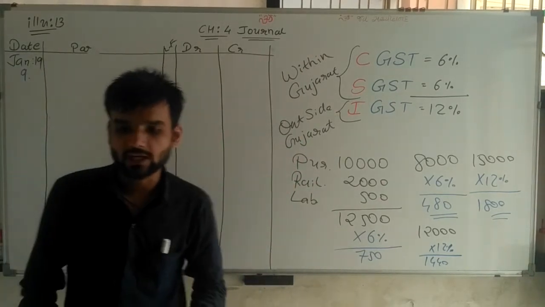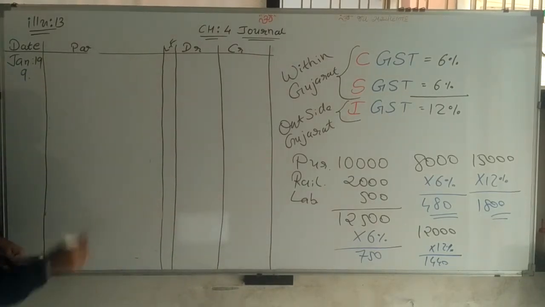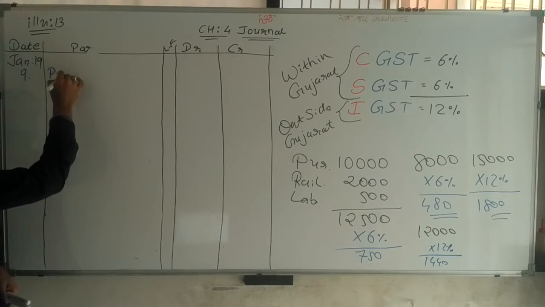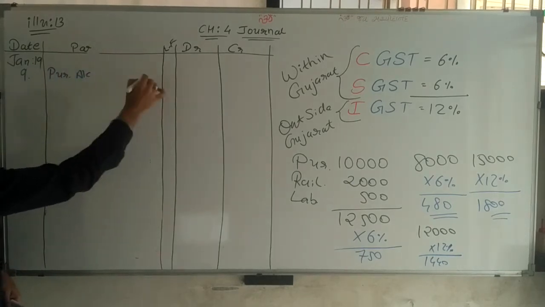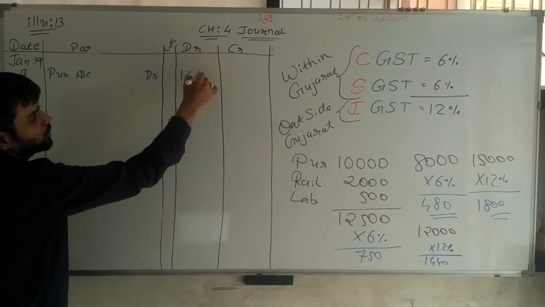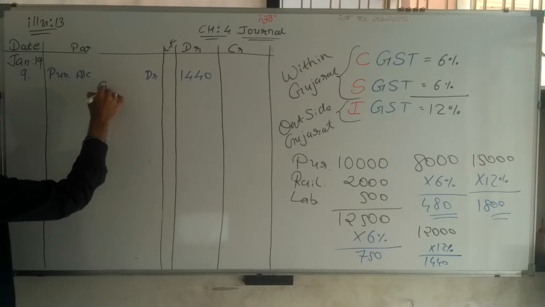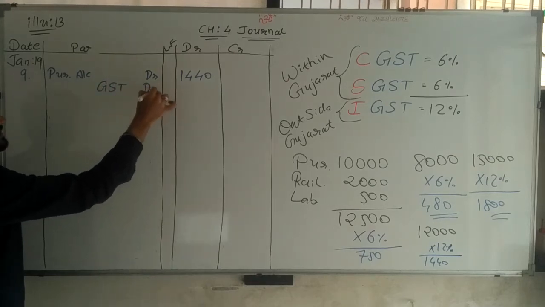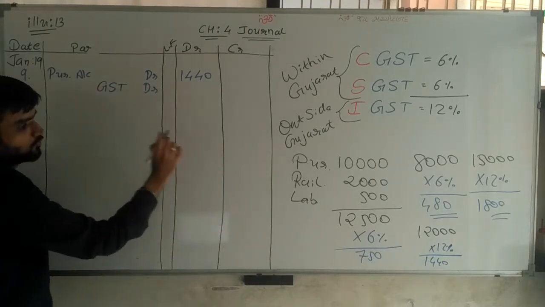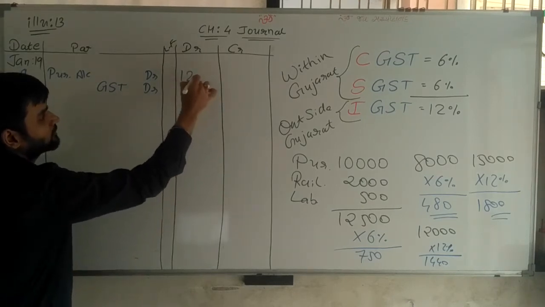So writing the journal entry, purchase account debit. Purchase account debit, sorry, 12,000 rupees is the goods amount.